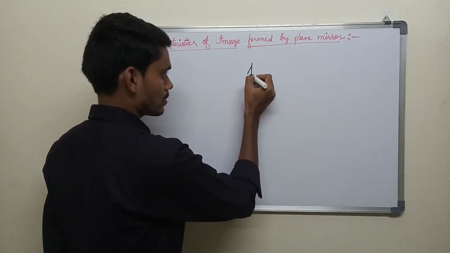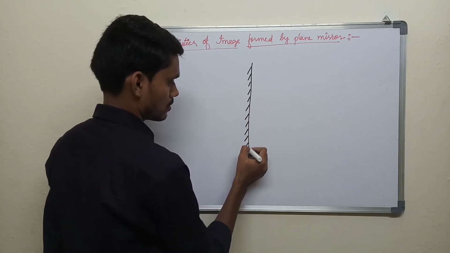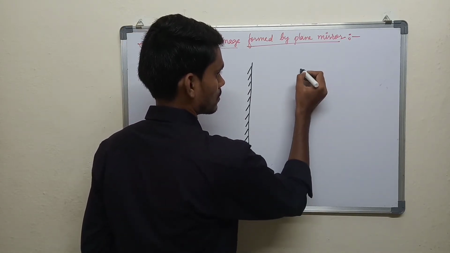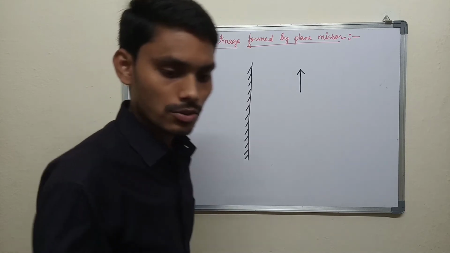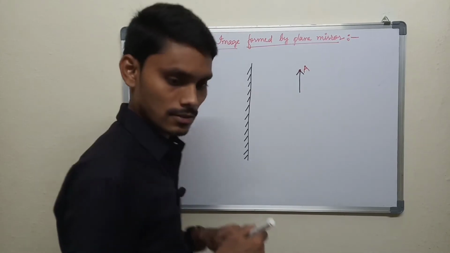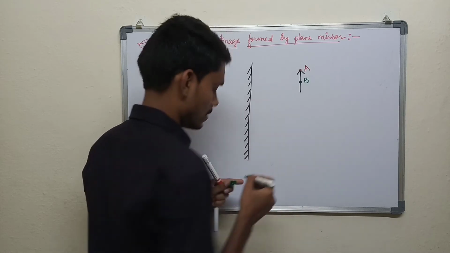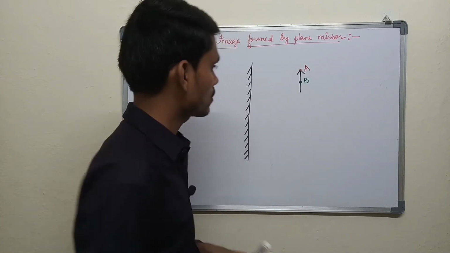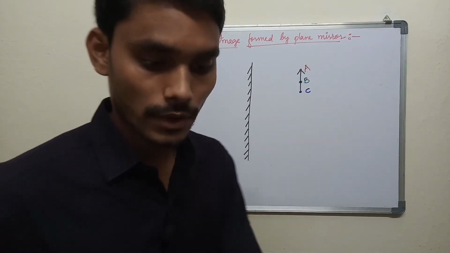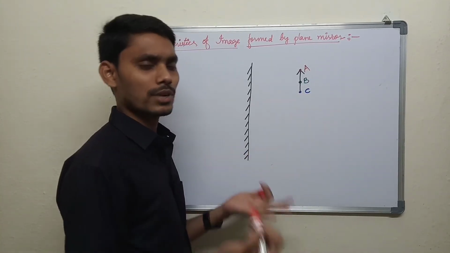If this is the mirror, let's say an object is here, an extended object. So I am considering this is point A, this is point B, this is point C. So if I draw the reflected rays, you can take any two rays.